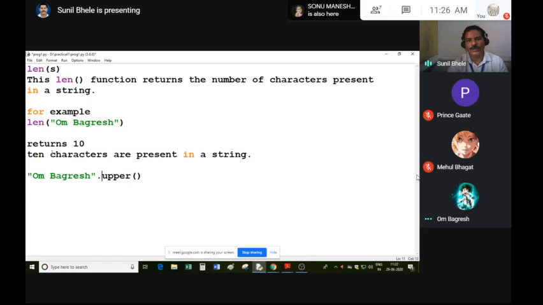So you must remember how to call a particular method. If you want to call the upper method, then you have to use the dot operator: string object, then dot, and then method. Here you pass a string object inside the function as an argument. So if you want to use the len function, you have to pass a string inside the parenthesis. If you want to call upper, you have to call it with the help of the dot operator.